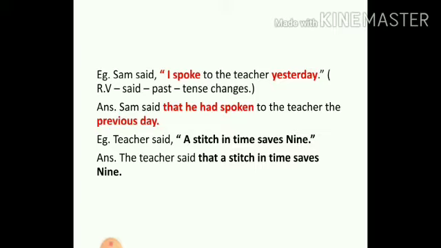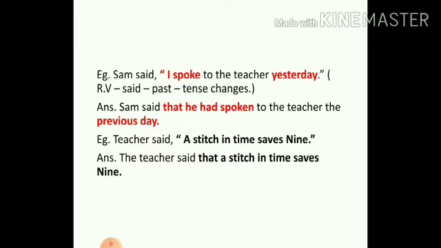So, we will change the tense. Look at the verb inside, spoke. It is simple past. It will change to past perfect. So Sam said that he had spoken to the teacher the previous day. So yesterday will become previous day. We'll look at those words later.